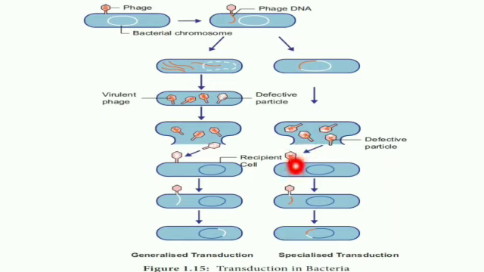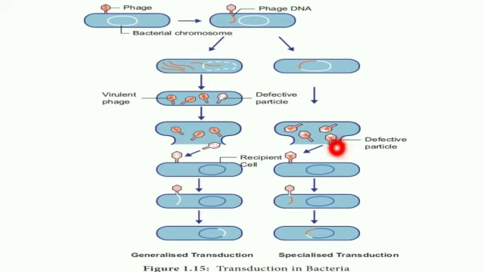And they start invading another bacteria. Just observe here each virion, each viral particle, you could see it has both red color and white color inside its DNA. That is, each particle is a defective particle. That means it has its own DNA associated with some bacterial DNA.